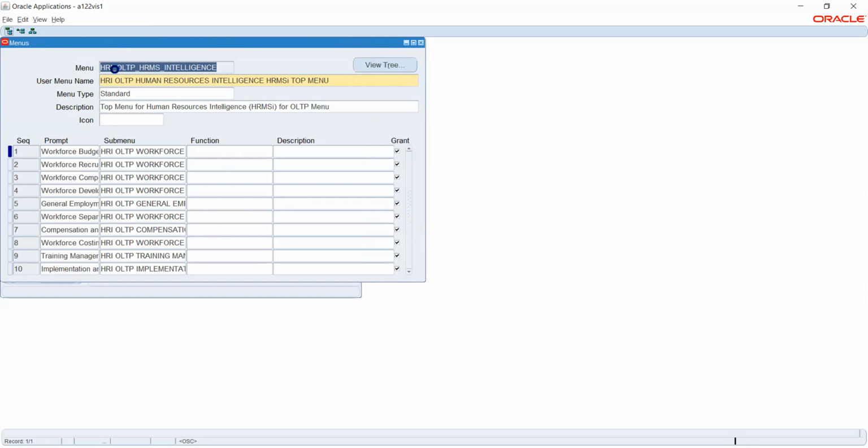This create new will allow me to create a new menu. After creating this new menu, I'll create a new responsibility and attach this menu to it. This way I can restrict the user access or how he can see the things.